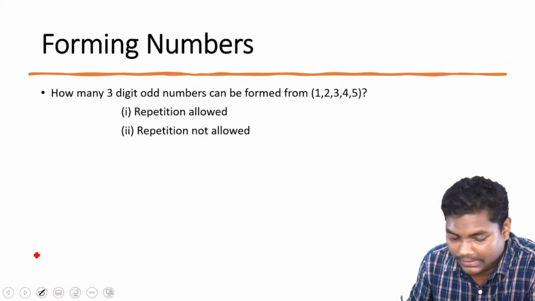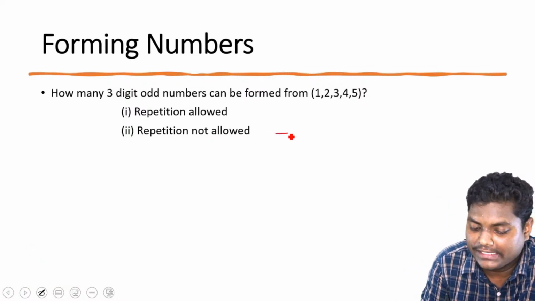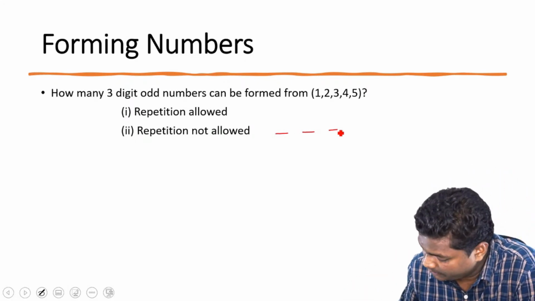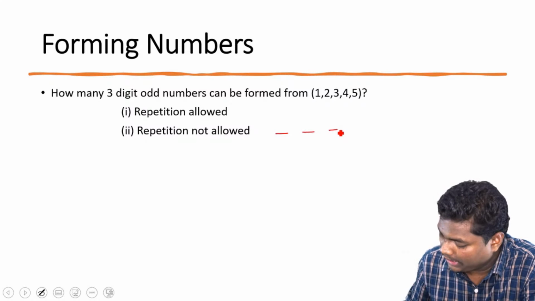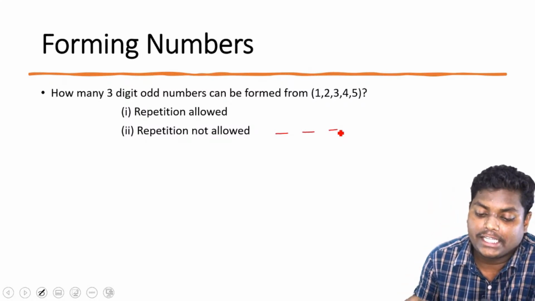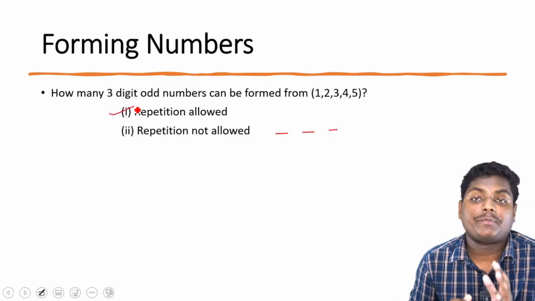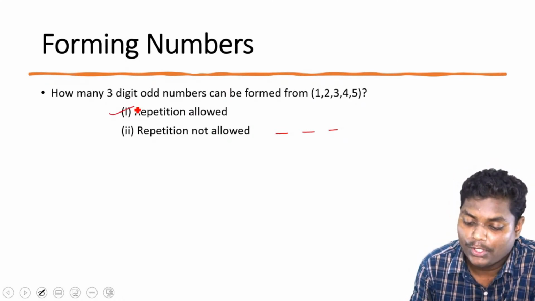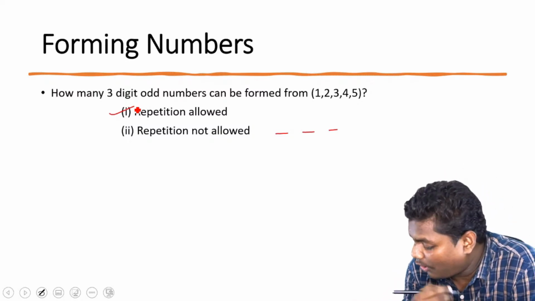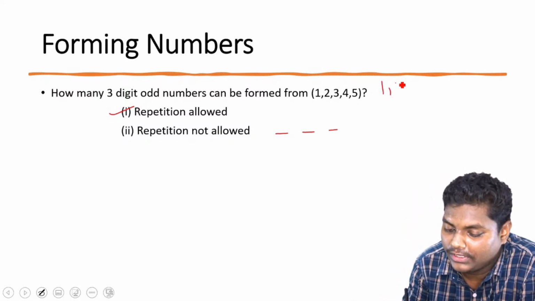So if we want to form a 3-digit number, I'll do it again. The first condition is repetition allowed. What are the odd numbers that we have in 1, 2, 3, 4, 5? We have 1, 3, and 5.